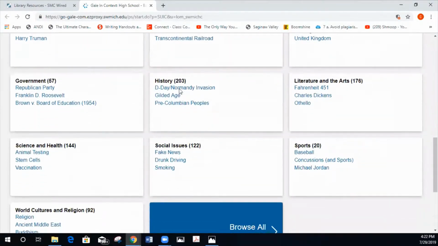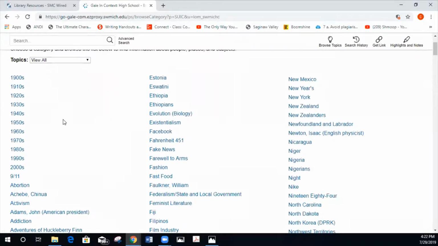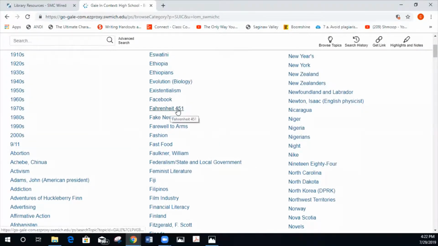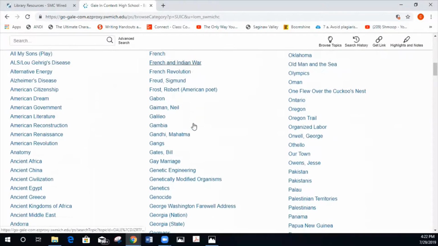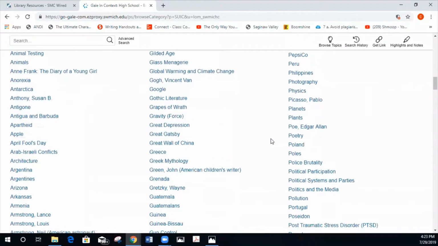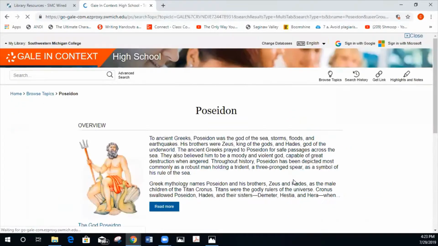But then we get this giant list of topics below, and this is a great list to look at just to see, is there information out there about a potential topic that you're thinking about doing? So you can click here, and you can look at decades, different countries, different books, different authors. We can continue to look at the Olympics. You can even find something based on the Greek gods, like Poseidon here. And when we click on Poseidon, we get an overview of this.